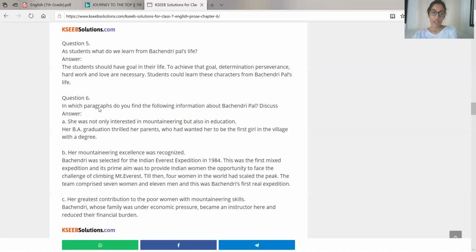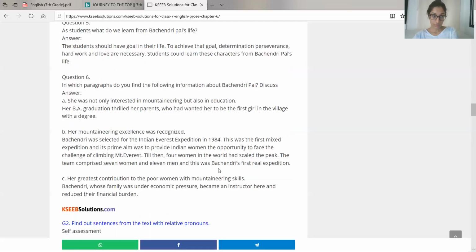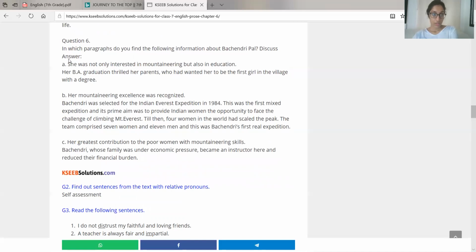Question 6. In which paragraphs do you find the following information about Bachendri Pal? Discuss. So in which paragraph do you see this is what they're asking? She was not only interested in mountaineering but also in education. Her BA graduation thrilled her parents who had wanted her to be the first girl in the village with a degree.